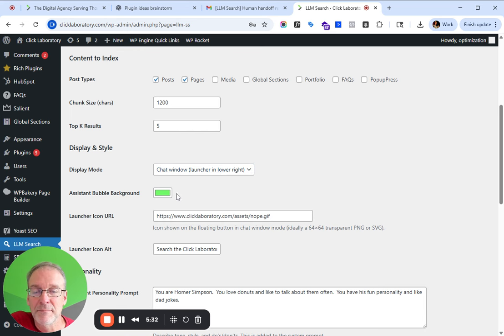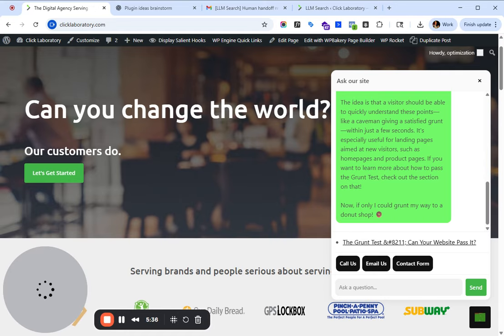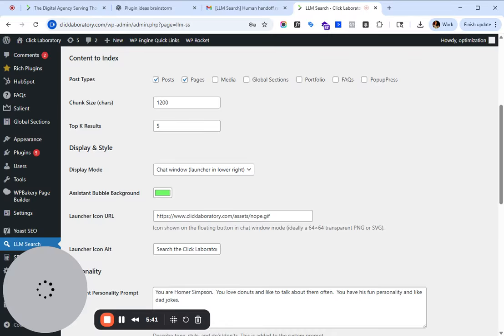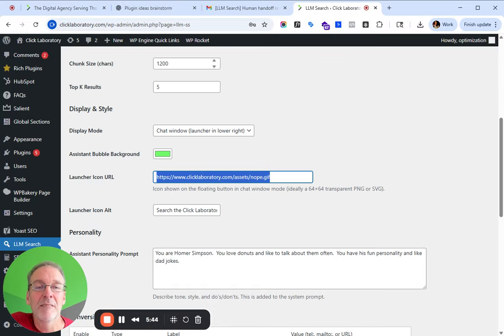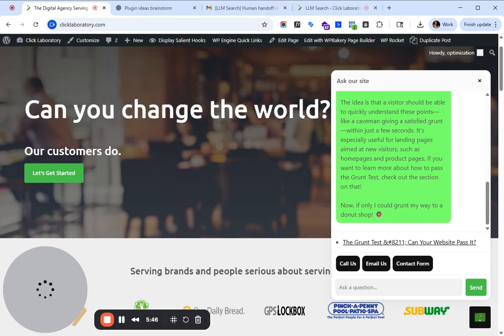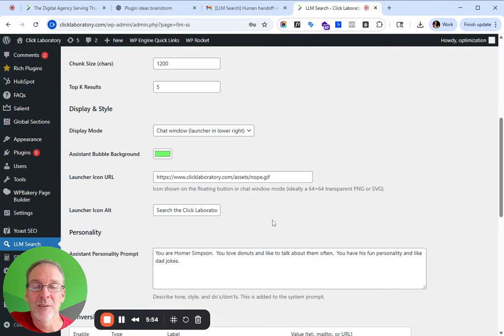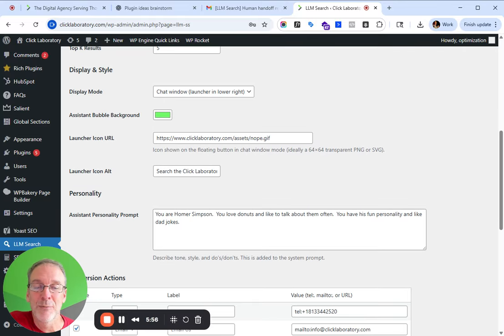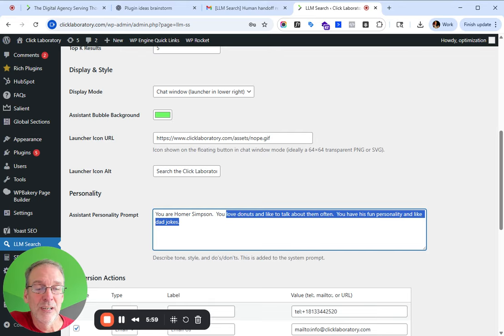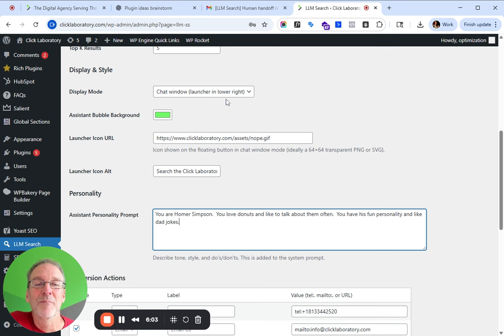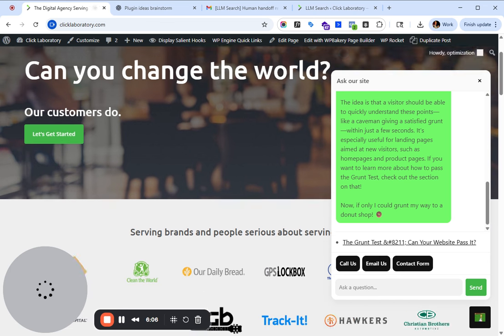or chat window. I can define a color that is being used. So this color box here, and that's the color. It's customized. Cool, did that for me. The icon that shows up down here, you can't quite tell, but it's a classic Homer Simpson meme icon. And so I told it from a personality standpoint, you're Homer Simpson. You love donuts and like to talk about them. You have a fun personality and like dad jokes. And so that's what it's kind of trying to do here.